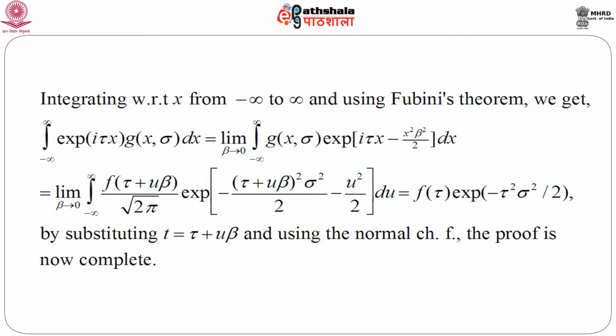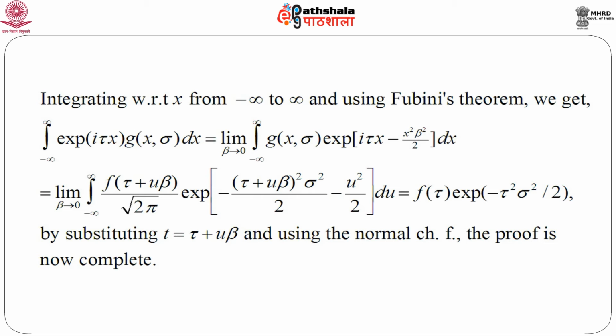the integral from minus infinity to infinity of e to the power i tau x g of x, sigma dx equals the limit as beta goes to 0 of the integral of g of x, sigma e to the power i tau x minus x square beta square by 2 dx. Again applying the technique that we used in the last page just a few minutes back, substituting t equals tau plus u beta, and a little bit of simplification, and applying this limit as beta goes to 0, we end up with this expression: f of tau into e to the power minus tau square sigma square by 2. And another fact that we have to use every time is the normal characteristic function.